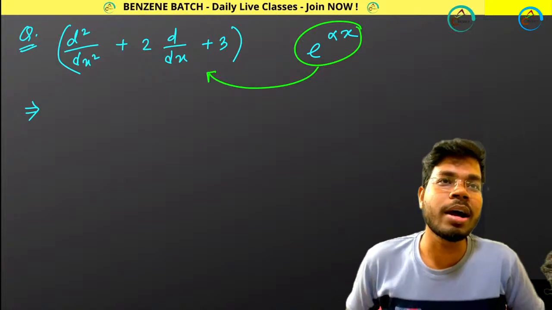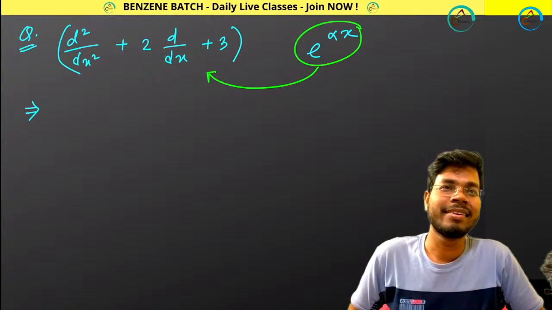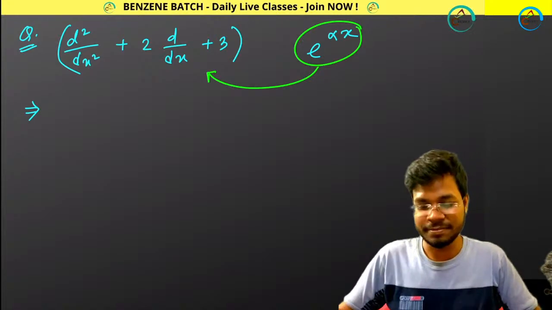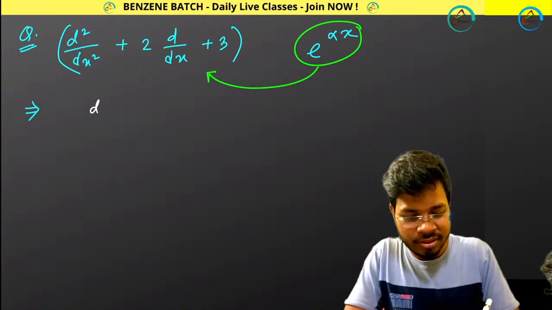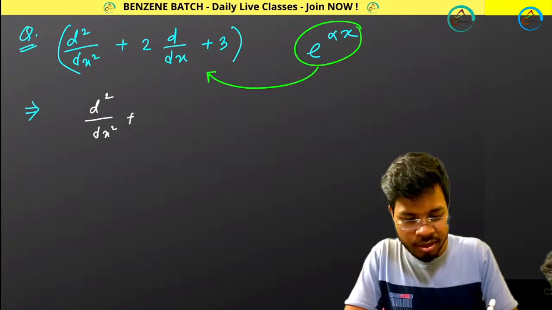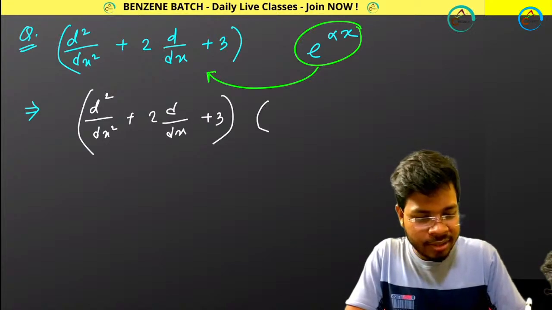Okay, a square plus 2a plus 3. Very good. So just do the differentiation: d square by dx square plus 2 d by dx plus 3. This is your operator and this is your function.